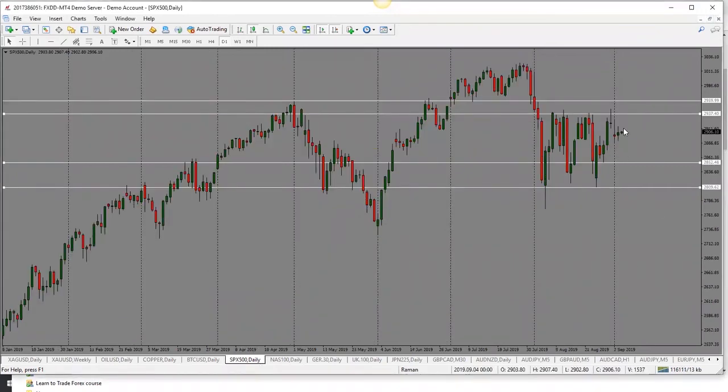S&P 500, today we have an indecision candle here. So we have a small candle body and pins on both sides. That shows indecision, which means price could go in either direction. It could go down, come back, or it could go back up and then come down from there. So for now, bias is neutral for S&P 500.